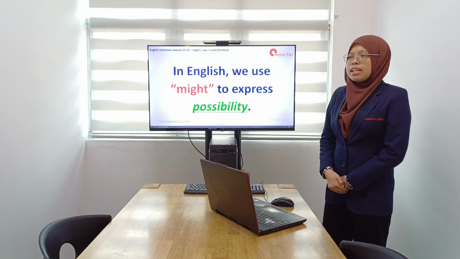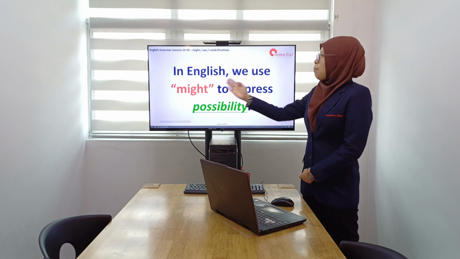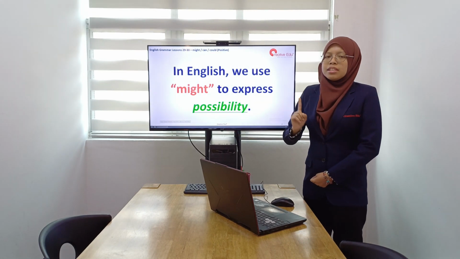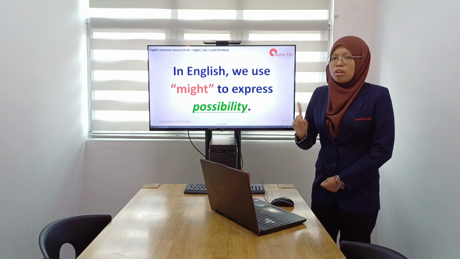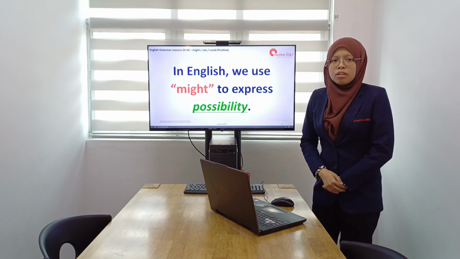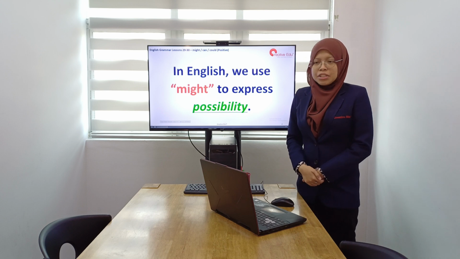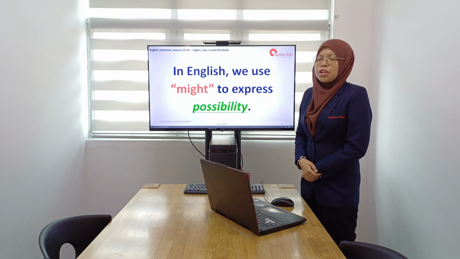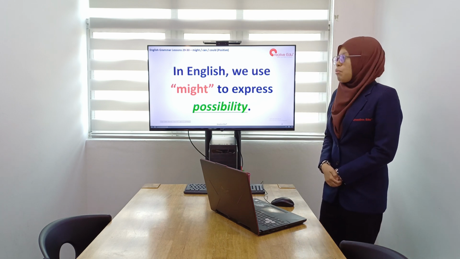Alright, so usually in English we use the word might to express possibility. Okay, this is usually something that we are not sure whether it is happening or not. However, there is a high chance for it to happen. Okay, there is a high possibility that particular occurrence might happen somewhere in the future.